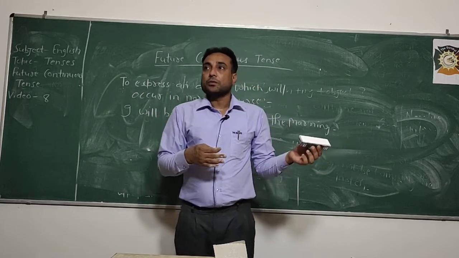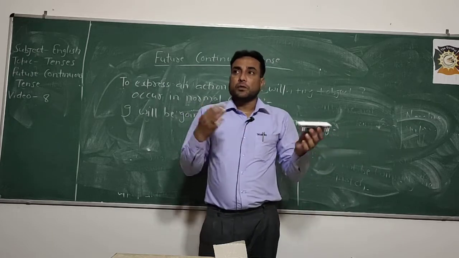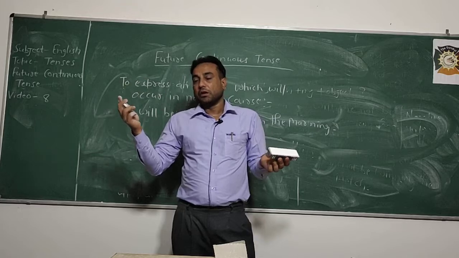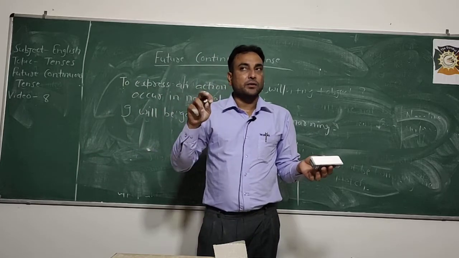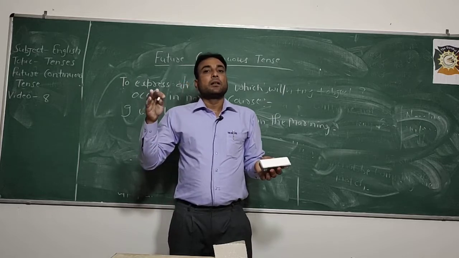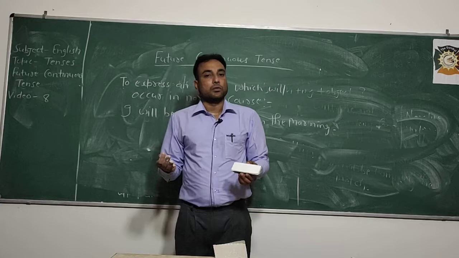Suppose your schools are going to open after summer break, after a long span of time after lockdown, then you will be planning that next day you have to go to school. अगले दिन अगर आपको स्कूल जाना है तो आप क्या सोचते हो, कल मैं इस टाइम स्कूल में जा रहा हूँगा. It means you think of actions which occur in the normal course of our life.